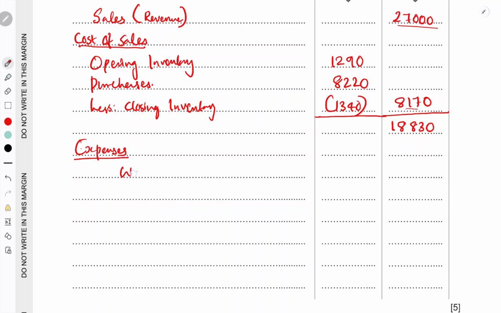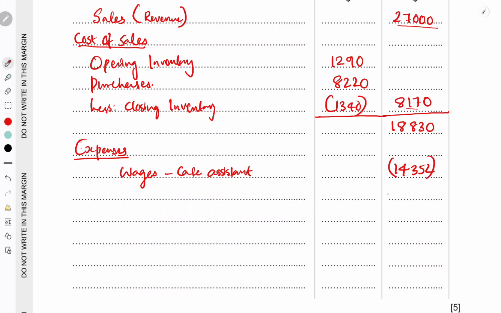That is wages. Wages for cafe assistant. Other wages are related to supervisors and all. It's not related to cafe, so we won't take it here. So cafe assistant's wages is 14,352. That should be deducted.